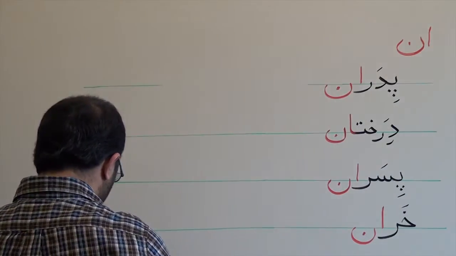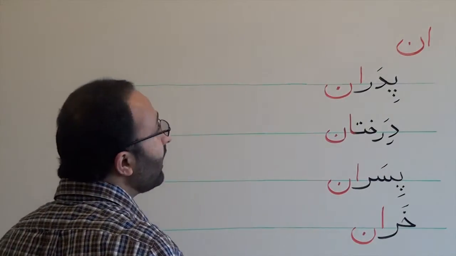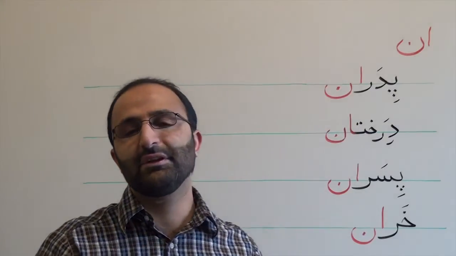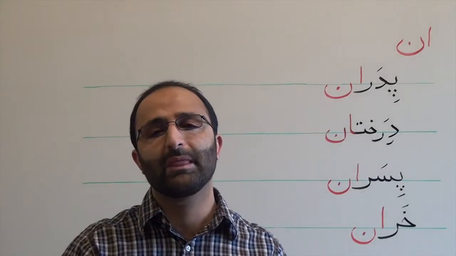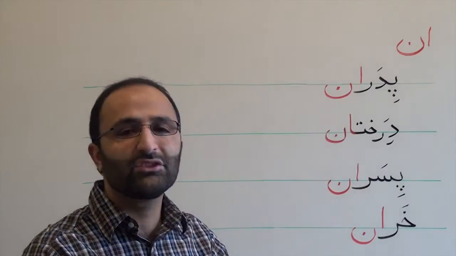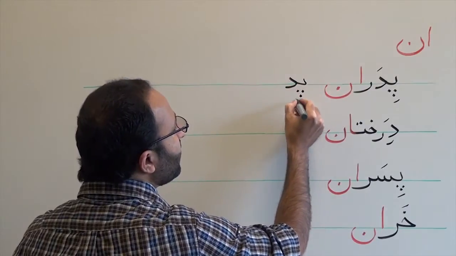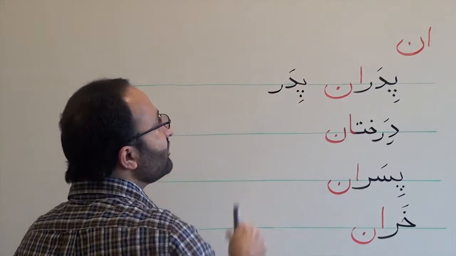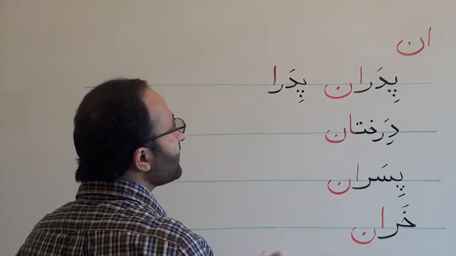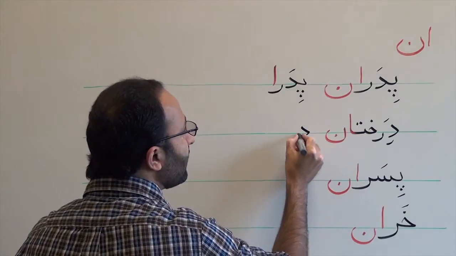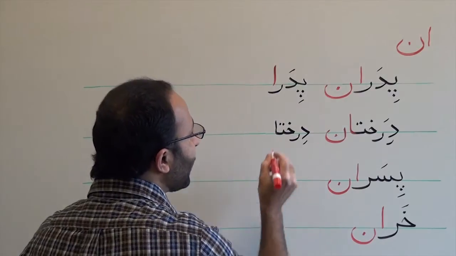There is one thing to know about the suffix an, that is the difference in spoken and written. Like the suffix ha, an in spoken changes to a. So پدران changes to پدرا. درختان changes to درختا.